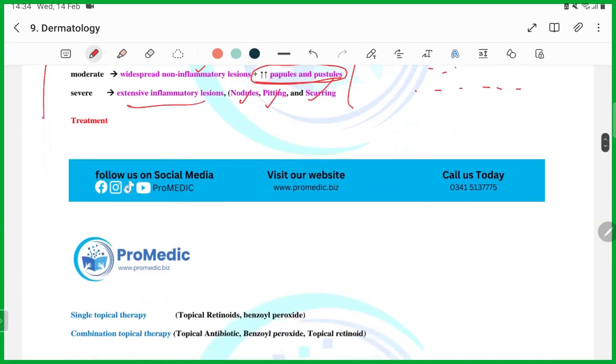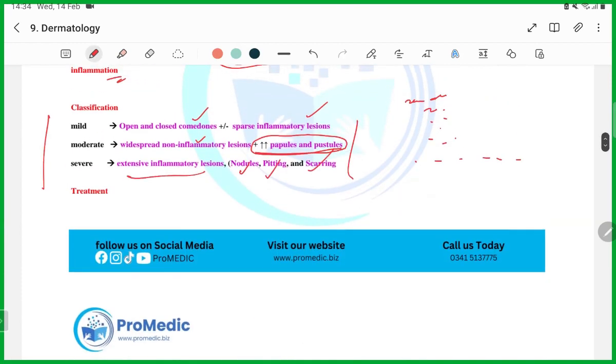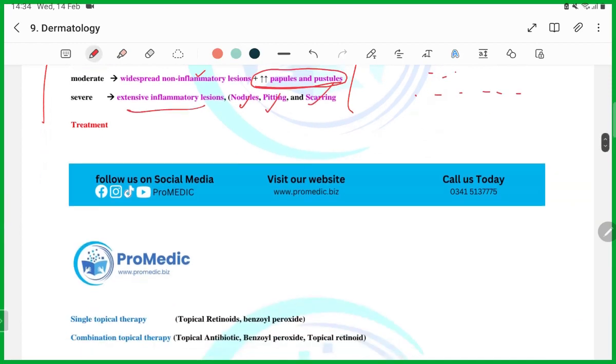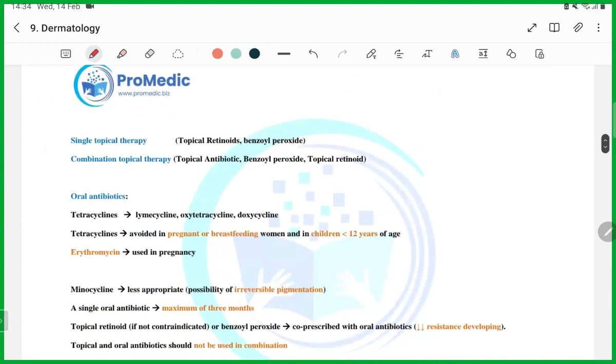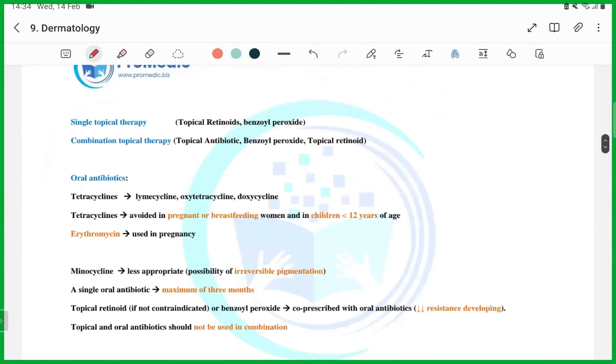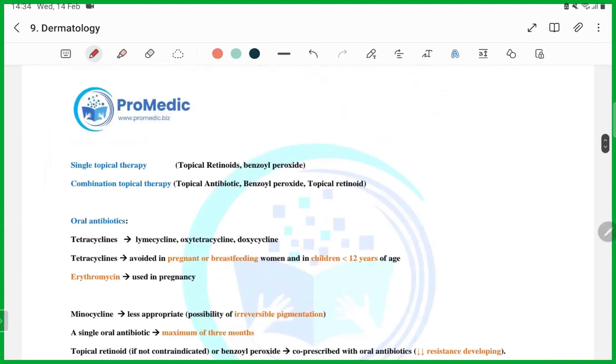This is called severe, guys. You have to memorize it because the treatment also depends upon mild, moderate, and severe. So please remember it. Then, guys, what you can do is start the patient with topical retinoids. Then you can either give a combination of retinoids, antibiotics, or benzoyl peroxide.